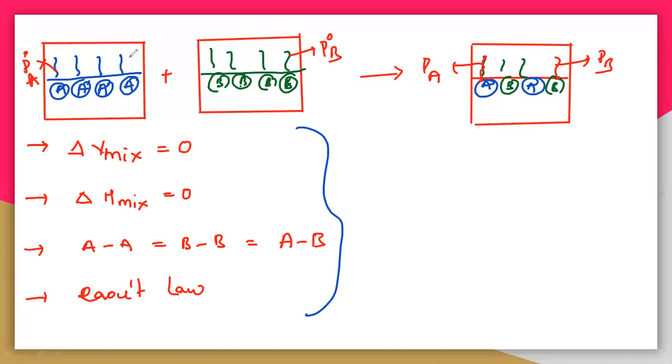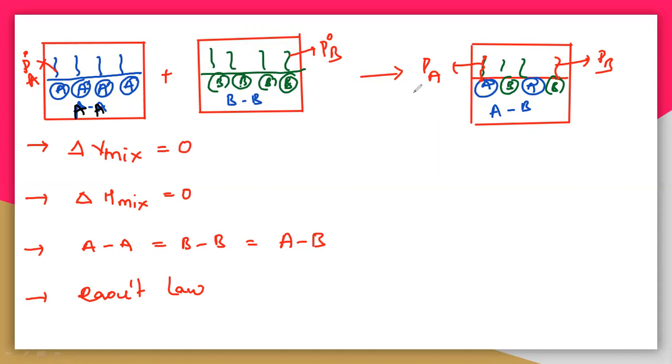So you can easily understand this delta V mix and delta H mix. First let us take the molecules of A. This is the first container which is only with A, the pure vapor pressure of A. So the interaction between A and A will be there. Here the interaction between B and B. Here again the interaction between A and B. So you can see the interaction between A and A, B and B, and here A and B.